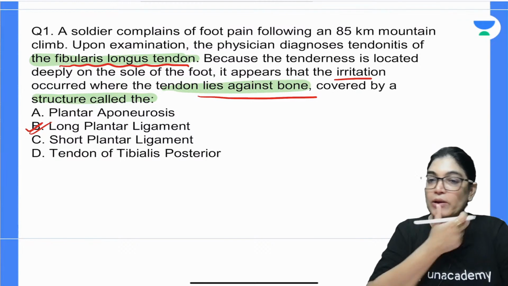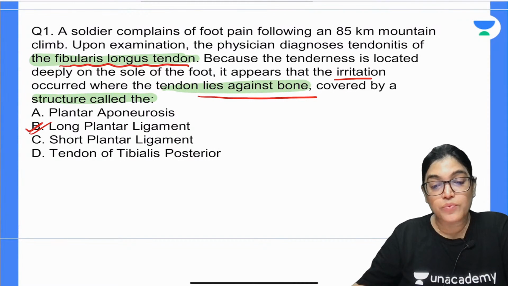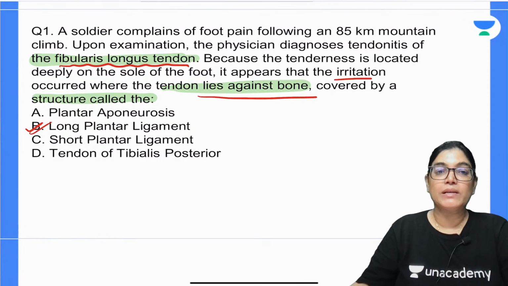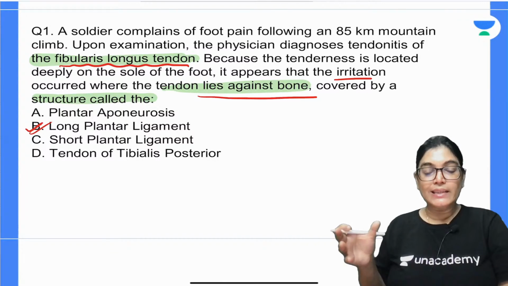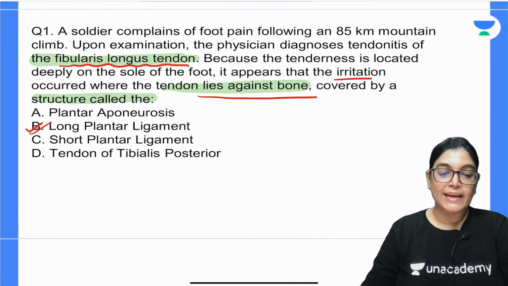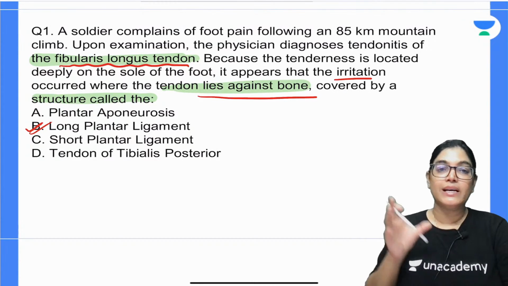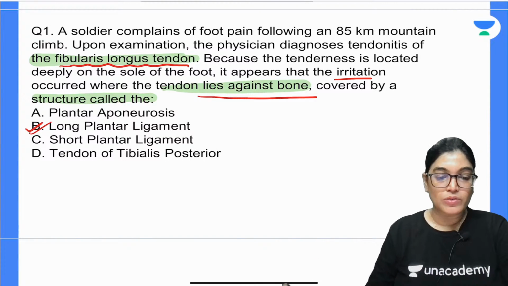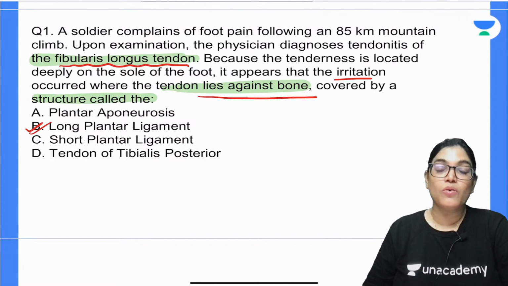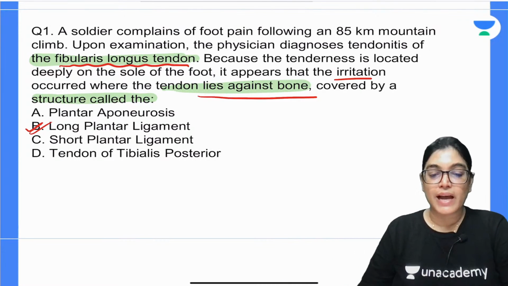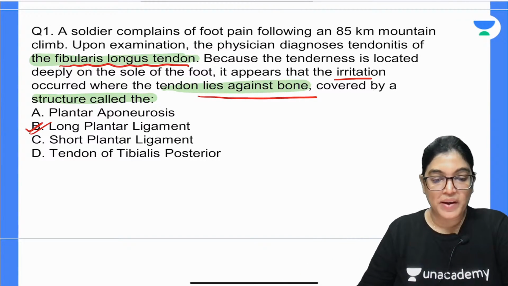The peroneus longus muscle tendon enters the foot from the lateral aspect. As we know, peroneus longus and brevis are the muscles of the lateral compartment of the leg, so it enters the foot along the lateral aspect. Then it arches over the foot and gets inserted at the base. There is a long course of the peroneus longus tendon. It inserts onto the medial cuneiform and also goes to the base of the first metatarsal. This means it traverses from the lateral side to the medial aspect. This is very important.